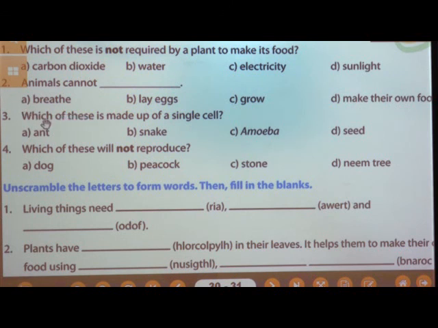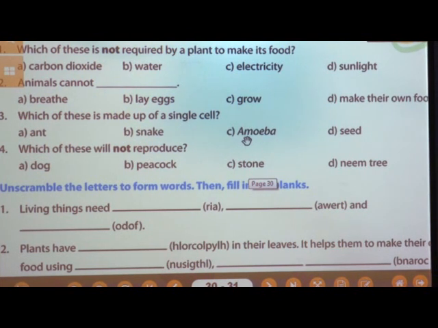Then the third question is: which of these is made up of a single cell? Options are ant, snake, amoeba and seed. As we know, animals have different types of cells, but only amoeba is made up of only a single cell. That is why amoeba is called a single celled animal.